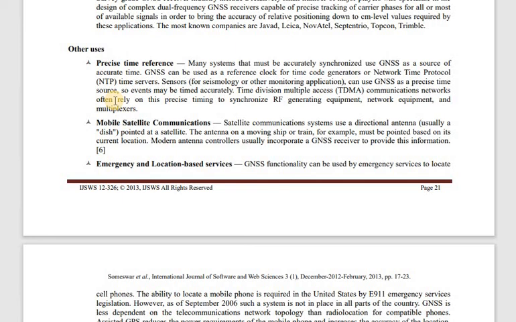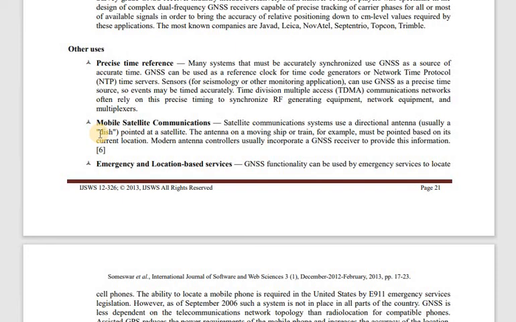Mainly for precise time reference, we use time division multiple access communication networks, which often rely on this precise timing to synchronize the radio frequency generating equipment, network equipment, and the multiplexers. This is very important because synchronization is needed to get proper timing. So we use time division multiple access to have synchronization between the RF generating equipment, the network equipment which moves your signals from transmitter to receiver, and also the multiplexers. So that is one use.